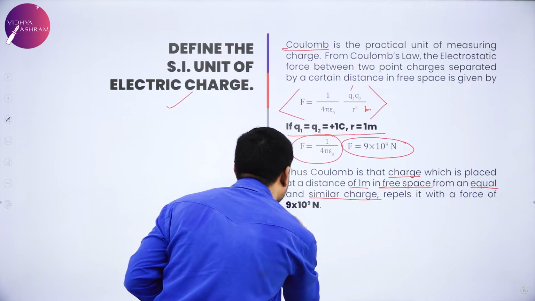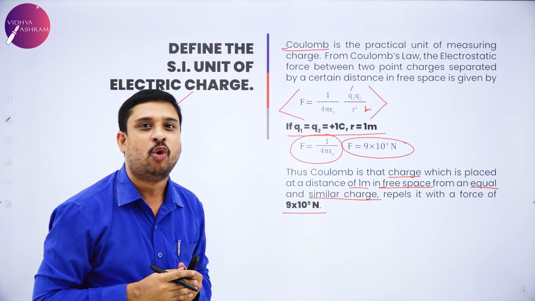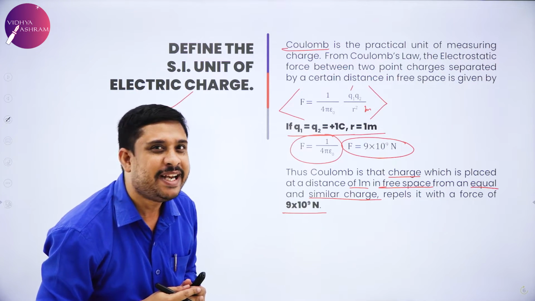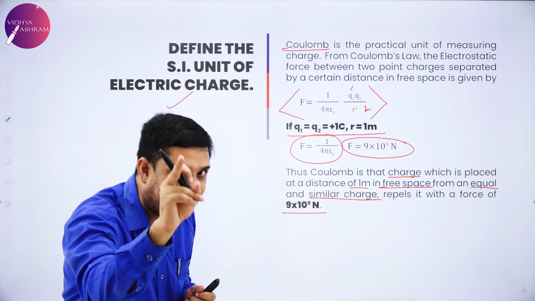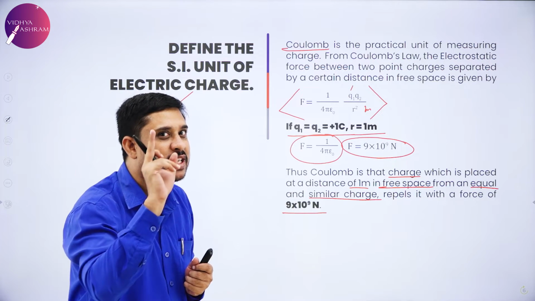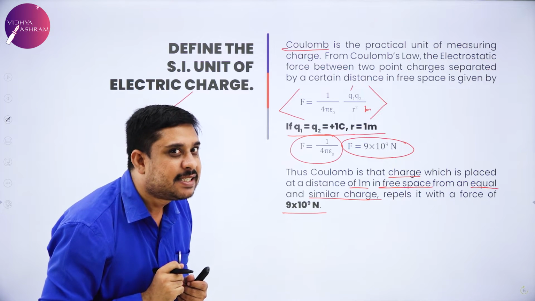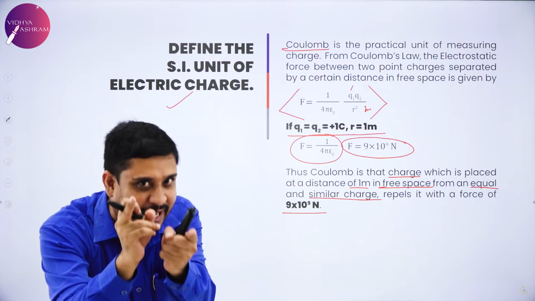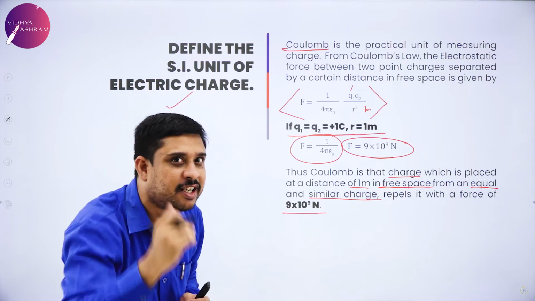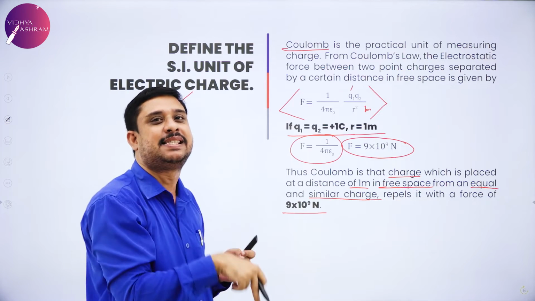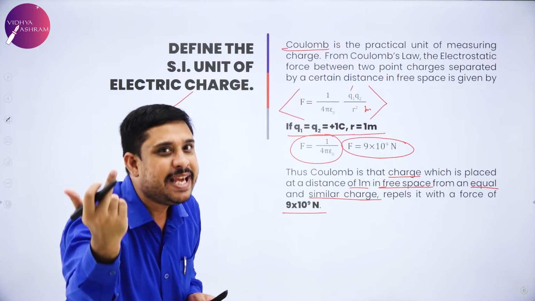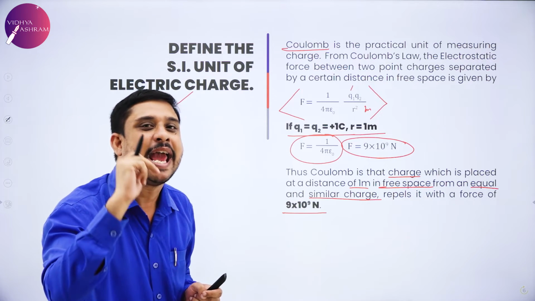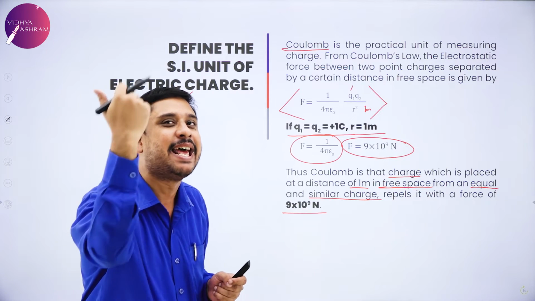Repelling with a force of 9 into 10 power 9 Newton. So what is Coulomb, my dear friends? It is that charge which is placed at a distance of 1 meter. In which medium? Free space. From what? From an equal and similar charge. Why equal and similar? Same magnitude, same polarity, hence they repel.